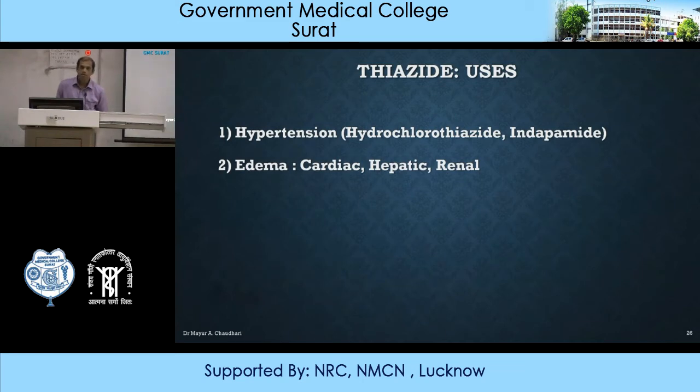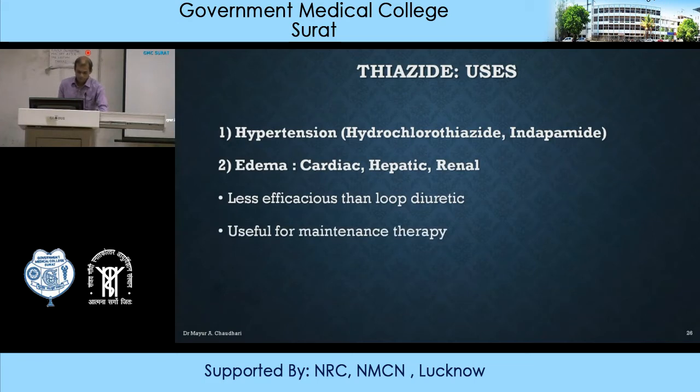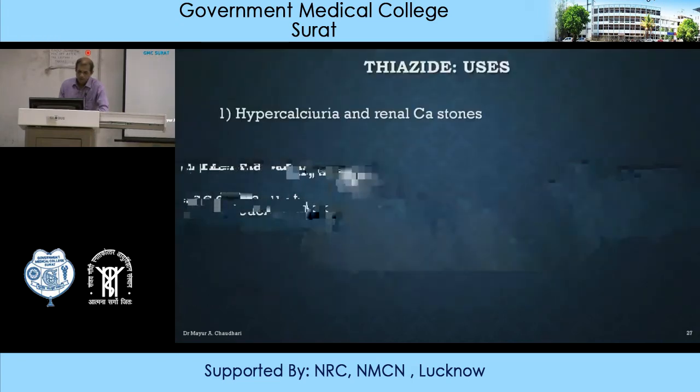Keep in mind that thiazide diuretics are medium efficacy diuretics. So depending on the action needed, you will have to choose whether to go for thiazide diuretic or loop diuretic. So basically they are less efficacious than loop diuretics and useful for maintenance therapy especially. Other uses: hypercalciuria and renal calcium stones. Hypercalciuria.